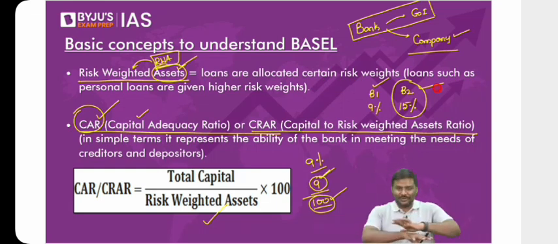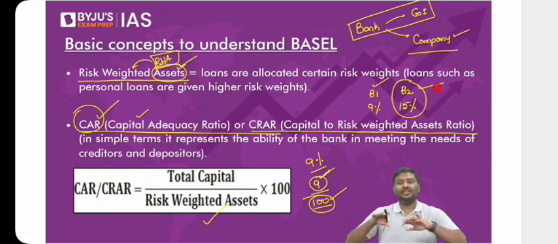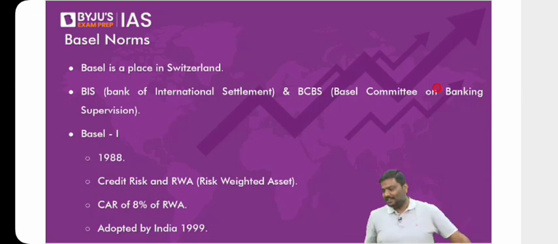So finally, what you need to understand is the idea of a CAR, capital adequacy ratio. That is, banks must maintain a certain amount of capital, which they will use to absorb losses if they incur them. Done? Can I go to the next now? Having understood all of this, let's have a look at the Basel guidelines.